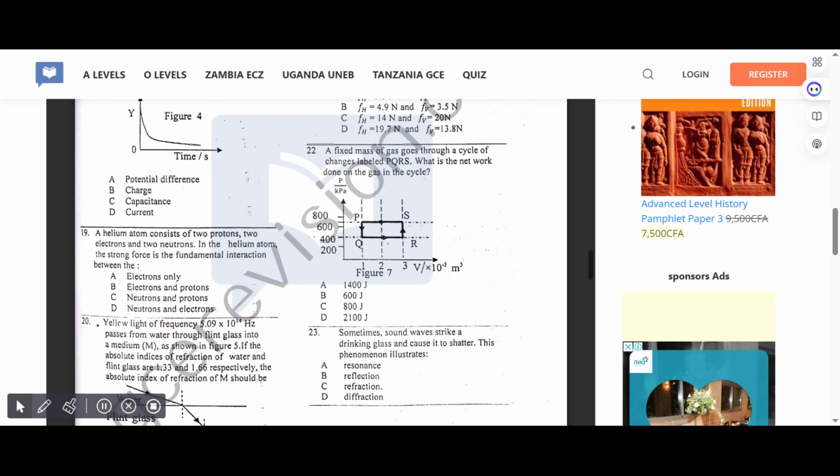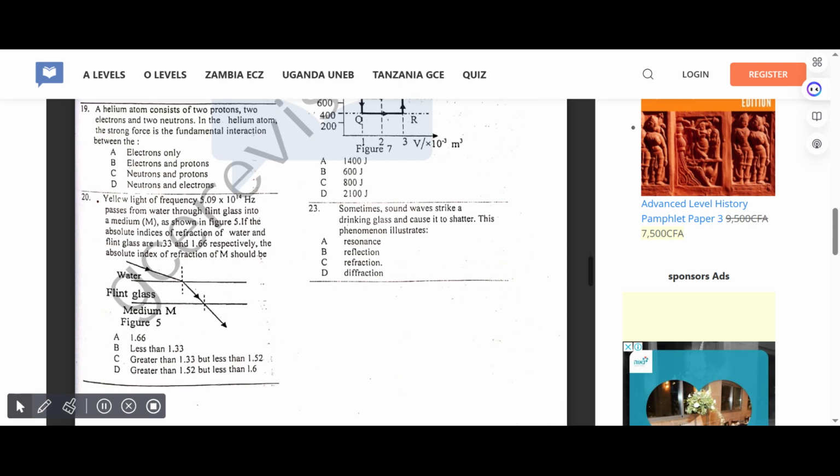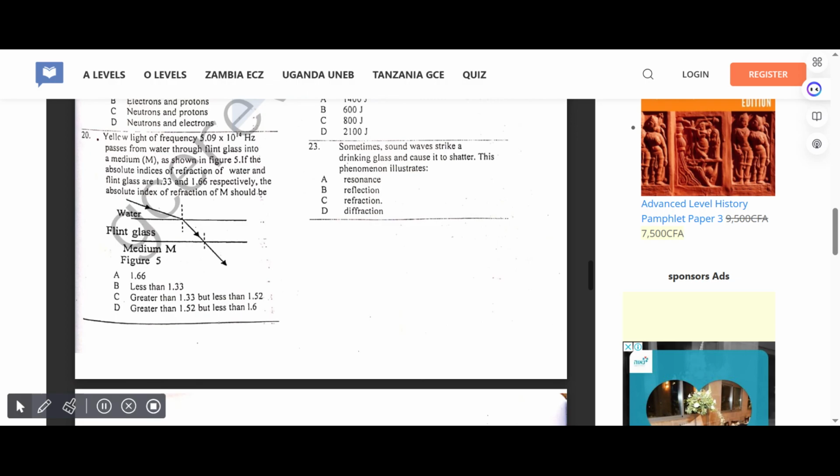A fixed mass of gas goes through a cycle of changes. What is the net work done on the gas in the cycle? Correct answer for 22 is B, 600. 23. Sometimes sound waves strike a drinking glass and cause it to shatter. This phenomenon illustrates, correct answer for 23 is A, resonance.